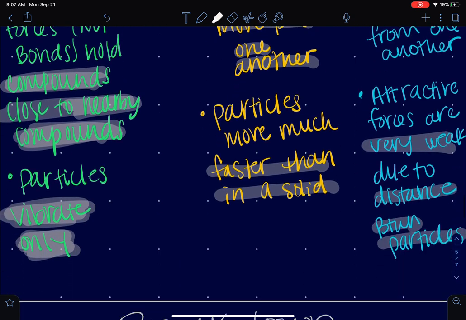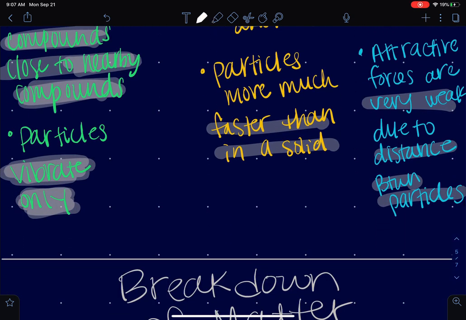But basically, what I mean is that if I have here's my compounds, right? So in a solid, they are very, very close together. They're packed very tightly. So that means that they can't rotate. They can just kind of vibrate in place, all right?